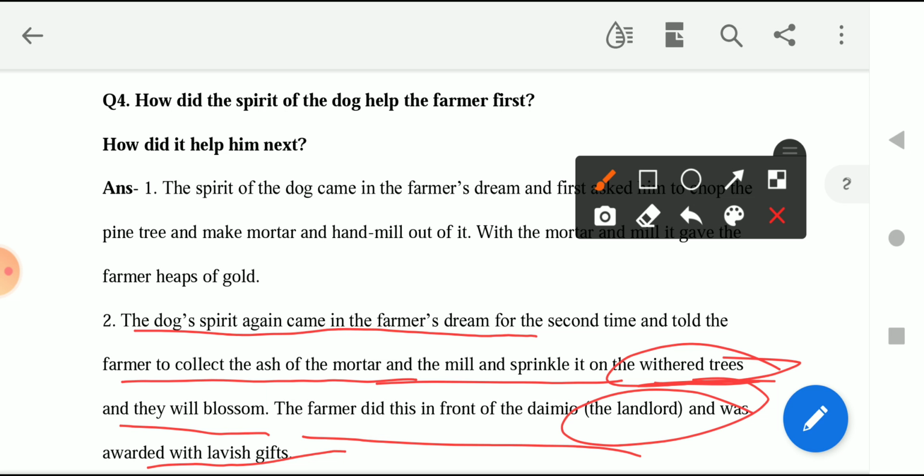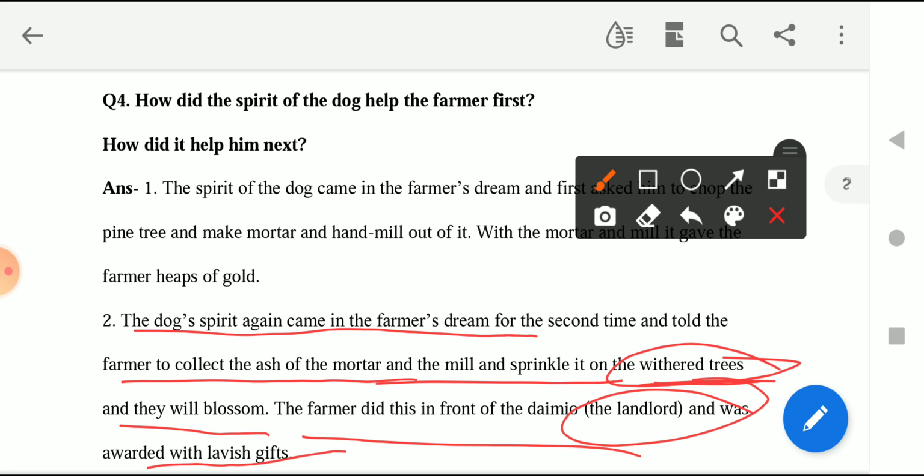They also made the dish in that mortar and with the help of the hand mill. But what happened? They were not able to get the heap of gold. Instead, their home had a foul smell, right? It had a foul smell all over the house. So in that anger, the neighborhood couple burned the mill and mortar.